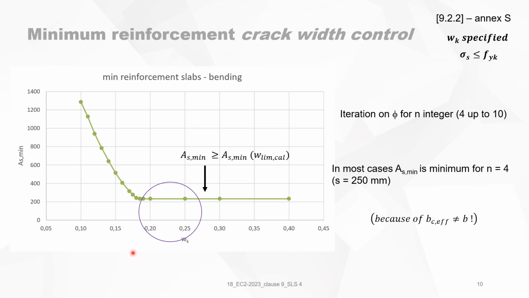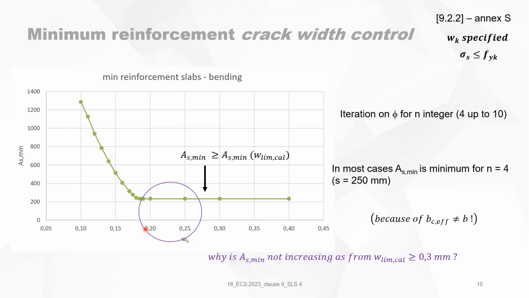Furthermore, what is quite disturbing is, why is the minimum required reinforcement without crack width specification dominant when the crack width specification is 0.2 and 0.25 millimeters?